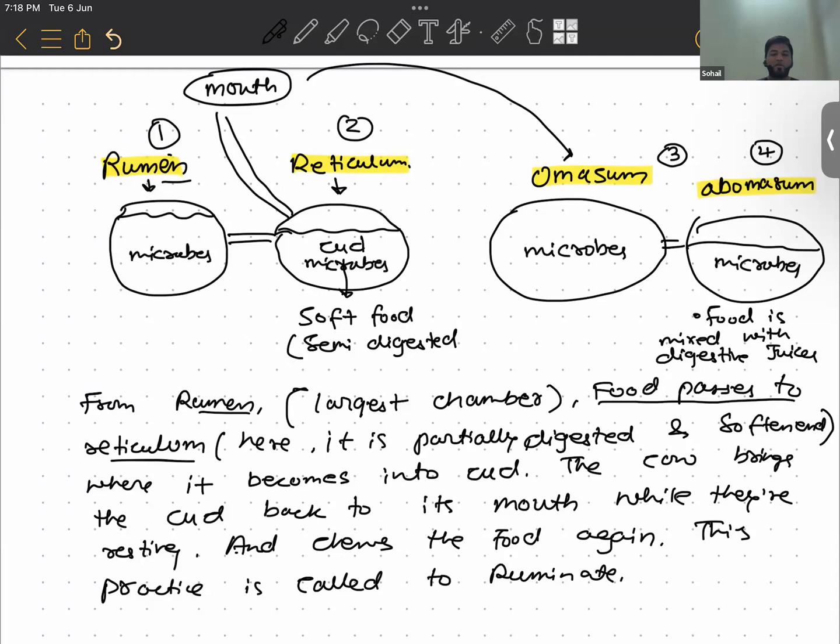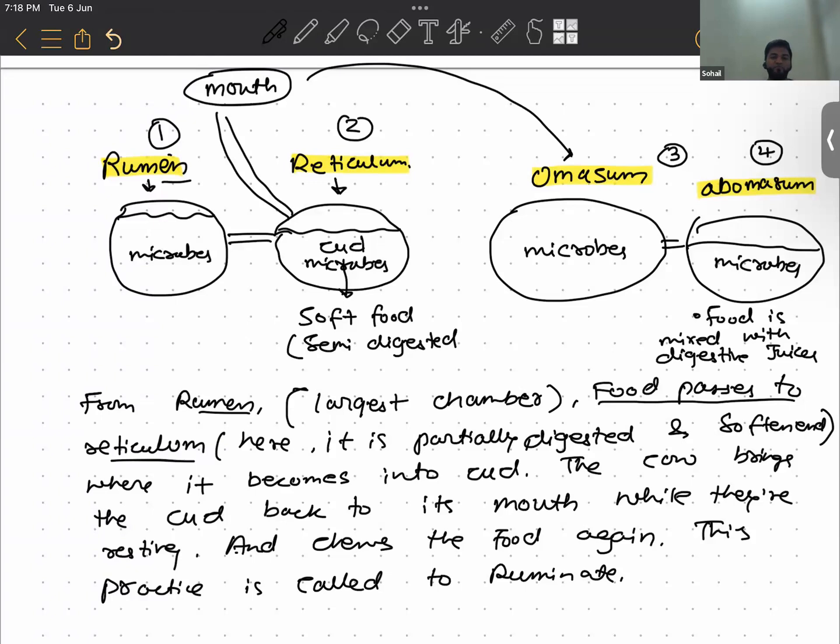So in the fourth chamber, the digestive juices being released further break down the food. And finally, from all these four chambers, the food reaches the intestine where the process of digestion is completed. Like in humans, the intestinal walls absorb the nutrition from the food. In the same way, in the intestine of the cow, the intestinal wall absorbs the nutrients from the food.